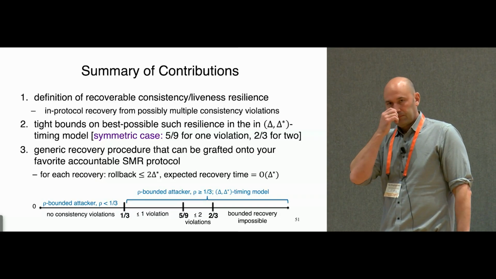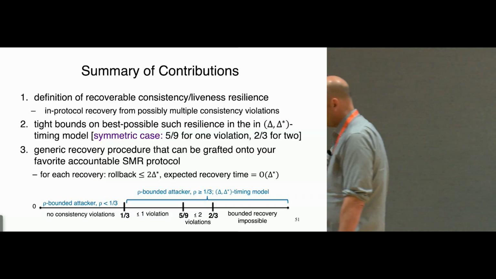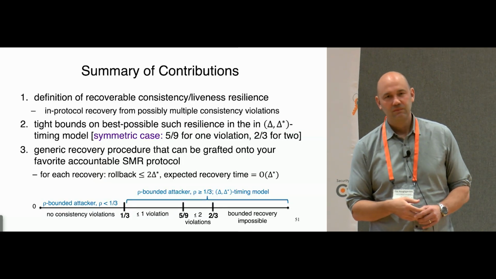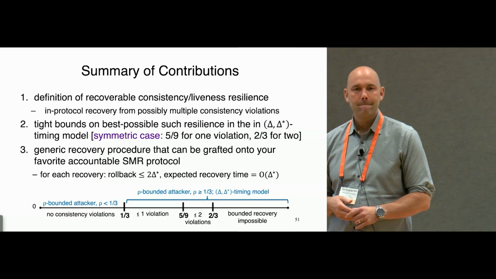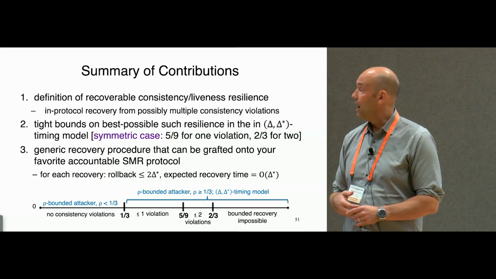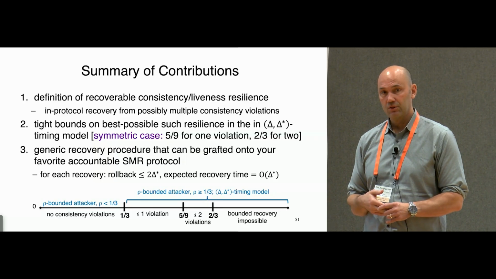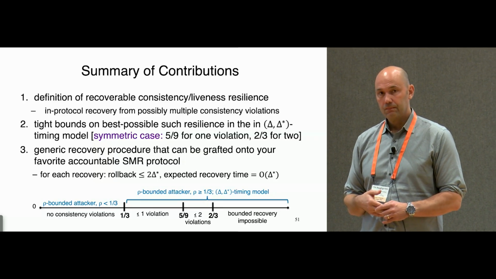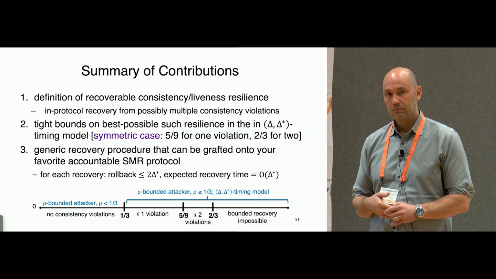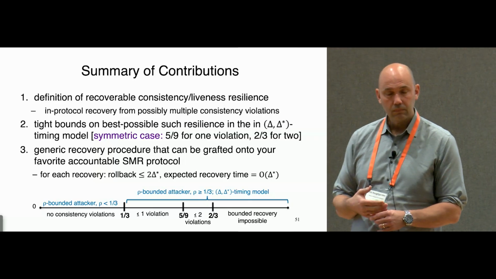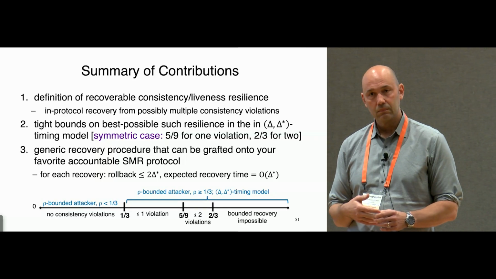Any other question? Thanks for the great work. What I don't understand is why delta star is different than GST. Good. So GST is unknown to the protocol, and delta star is fixed in advance. Delta star is known to the protocol. Yes, but in principle, the model where you can recover is synchronous with delta star known, which feels like, because you defined delta star to be the time where if things go bad, you can recover, it sounds like GST plus delta, essentially.